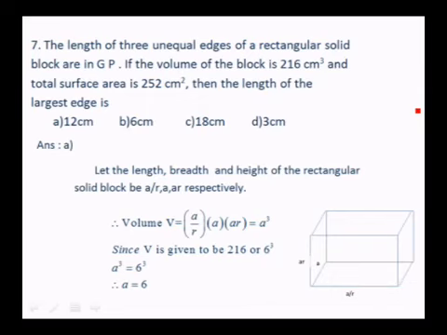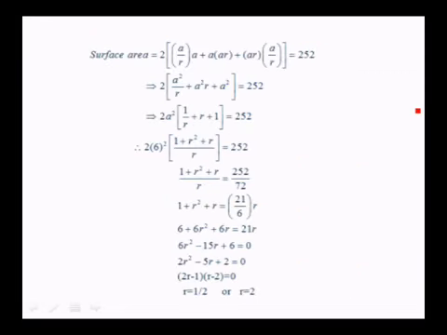Now volume V is length into breadth into height, that is a/r into a into ar, that's equal to a^3. Since V is given to be 216 or 6^3, a^3 is 6^3. Therefore, a is equal to 6. So, let us think about the surface area. The surface area of a rectangular box is twice the length into breadth, plus length into height, plus breadth into height. Therefore, it is 2 into (a/r into a plus a into ar plus ar into a/r). That is given to be 252. So, 2 into (a^2/r plus a^2 r plus a^2) is equal to 252.